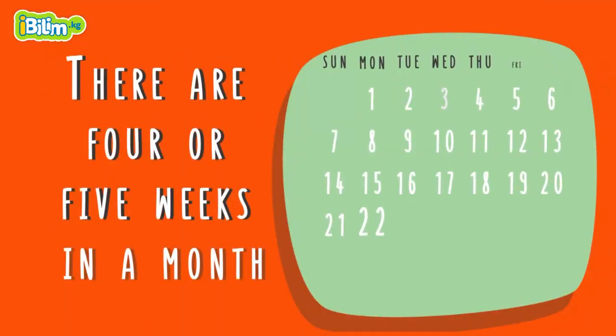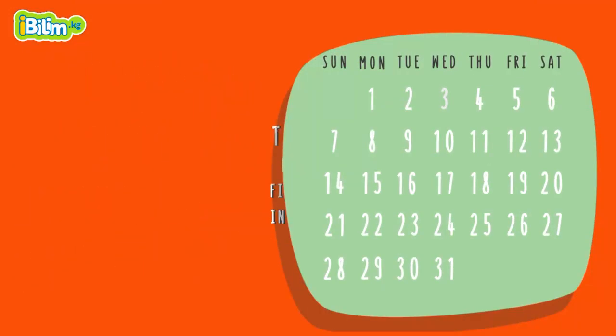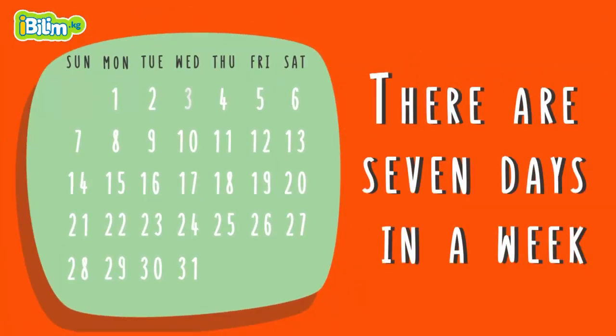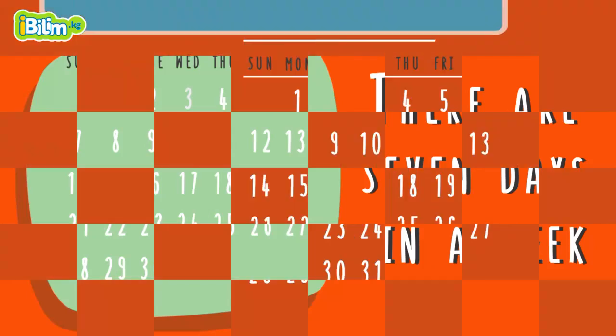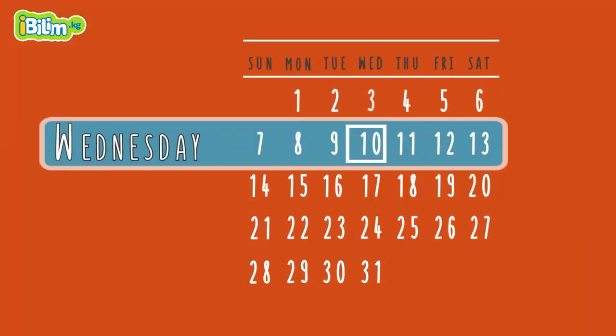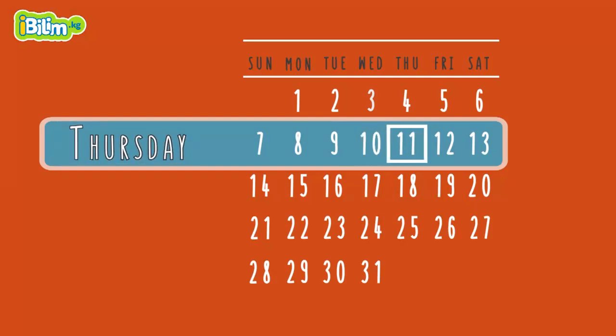There are 4 or 5 weeks in a month. There are 7 days in a week. Monday, Tuesday, Wednesday, Thursday, Friday, Saturday, Sunday.